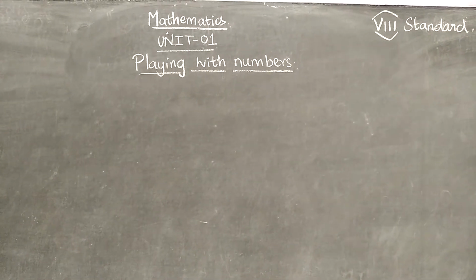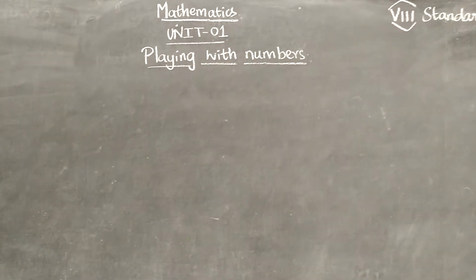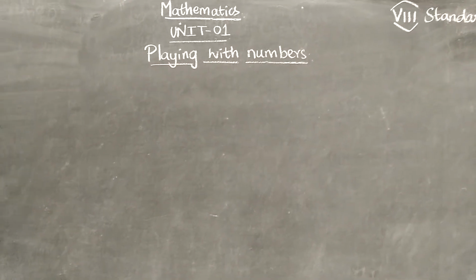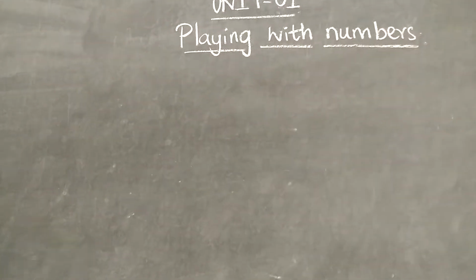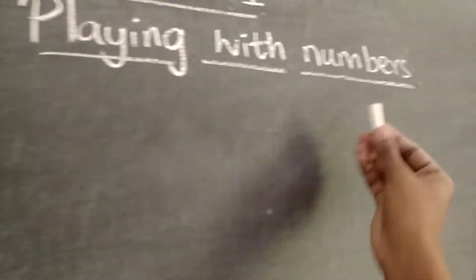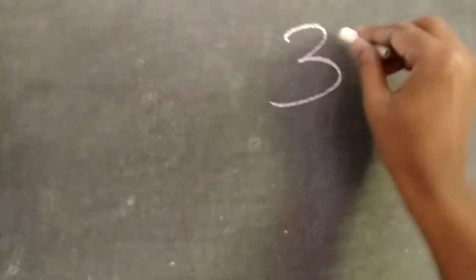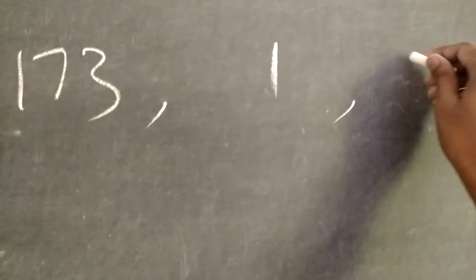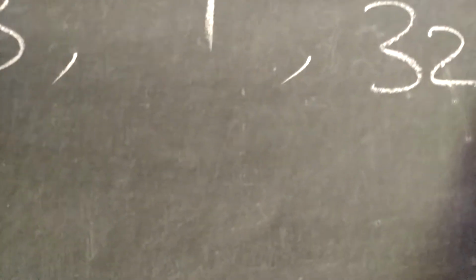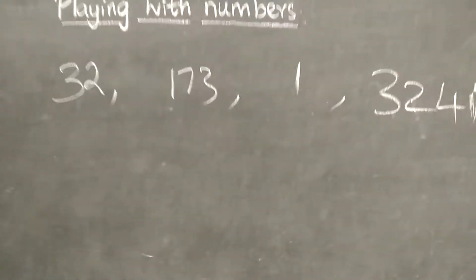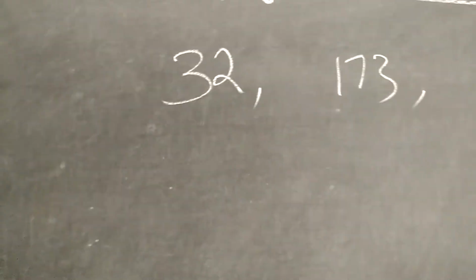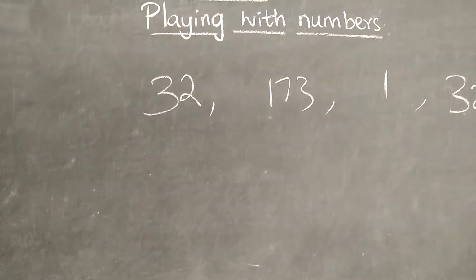This video is about the introduction of playing with numbers. You don't need to write anything in your classwork, just watch this video. Playing with numbers is your first unit. You are all aware what we mean by numbers. Randomly you can say 32 is a number, or 173, 1, or 3241 is a number. We have varieties of numbers: whole numbers, natural numbers, integers.